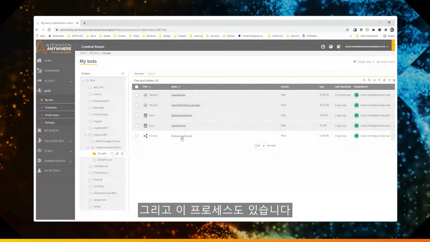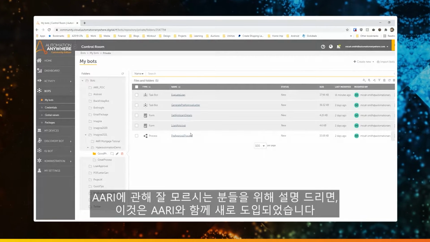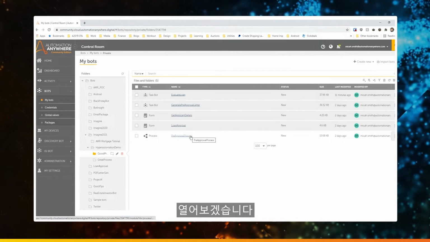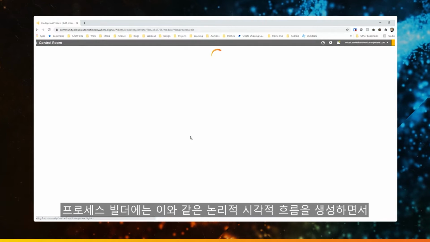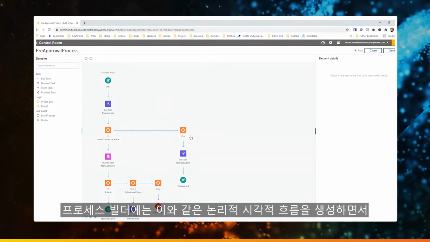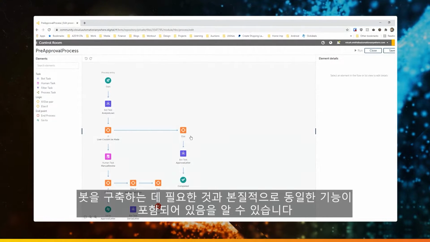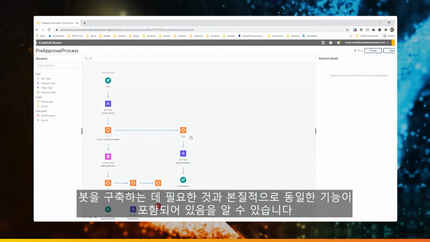I also have this process, and if you're not familiar with ARI, this is kind of a new thing that was introduced with ARI, and it's this concept of processes. So I'm going to open this up. And in the process builder, you can see that we essentially have the same capabilities that we would have to create a bot as far as creating this logical visual flow.